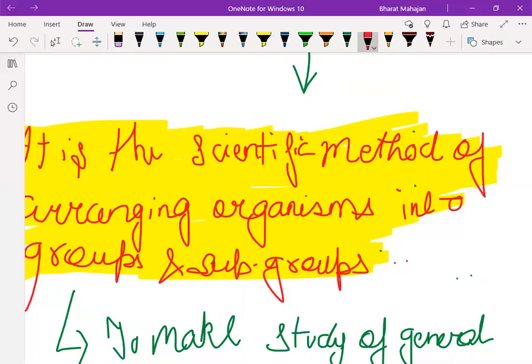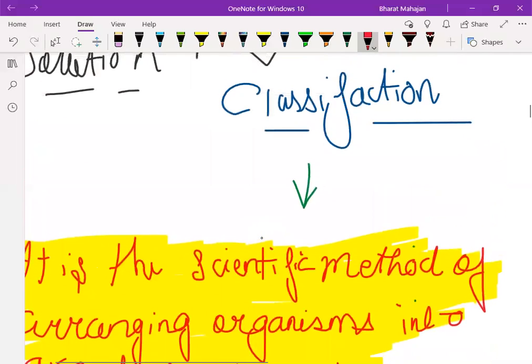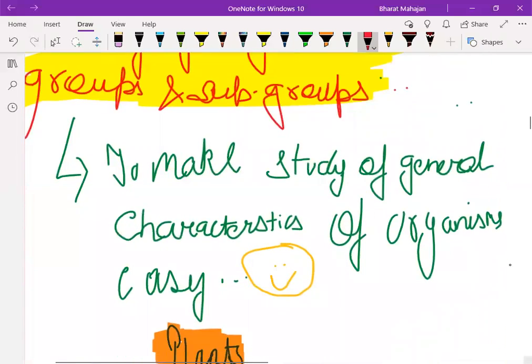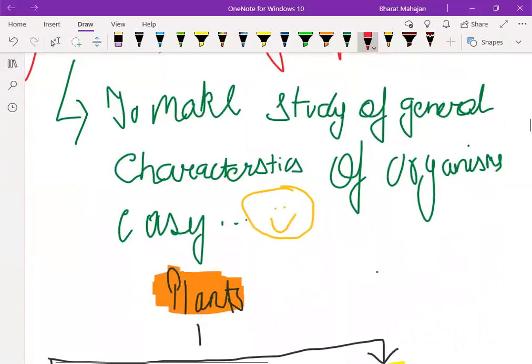So instead of calling each and every individual student, he has made an entire group of toppers. In that simple way, we can classify, or group, the plants to make their study easier and more convenient. So what is the purpose of classification? To make the study of general characteristics of organisms easy.